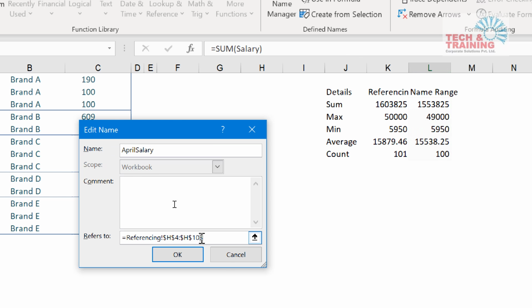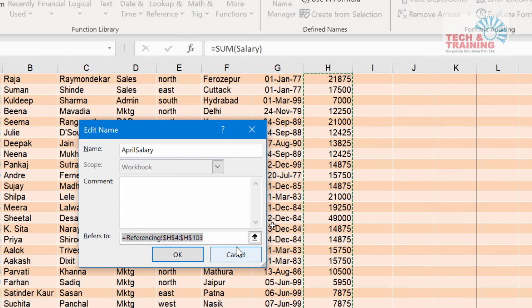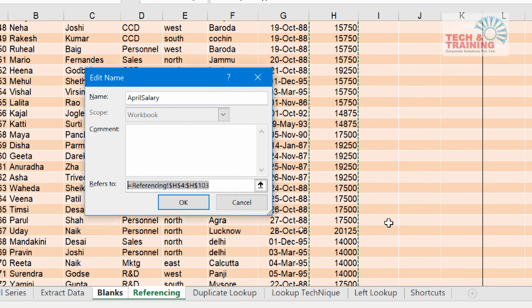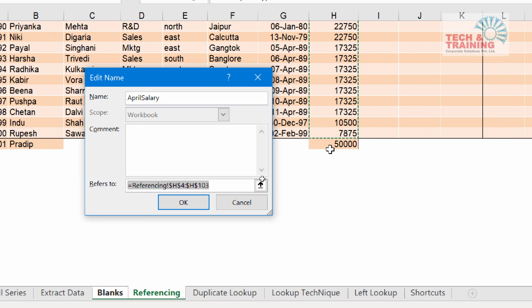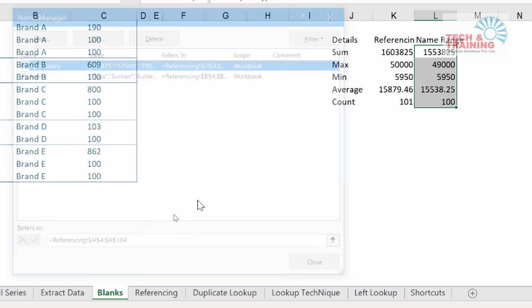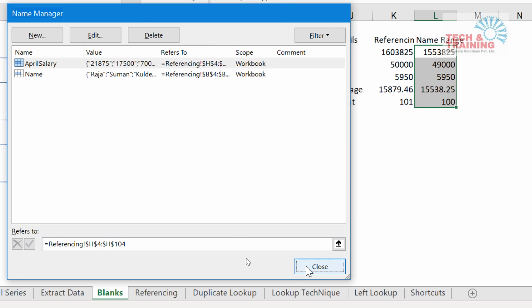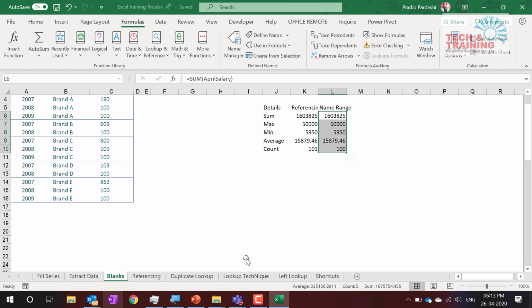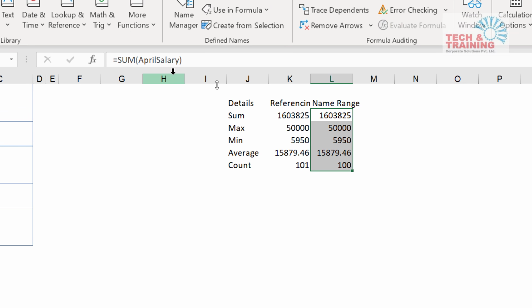Make sure that this referencing range is right. Now here we have added a new person, so we can add this new person to the range also. So this is 103, I make it 104 and click OK and click on OK. Now see here I have given April salary and here I have added this name as well. Both the figures are the same. So this is April salary and all these new figures have got added.